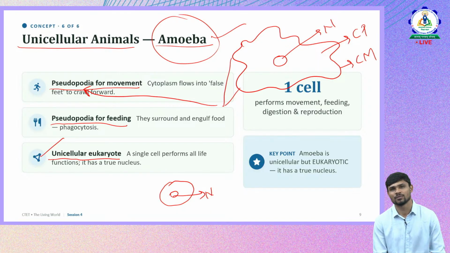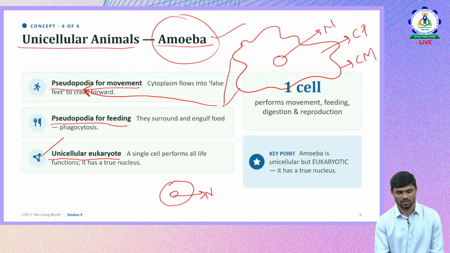How does amoeba eat food? It is through the process of phagocytosis, by engulfing the food with the help of their finger-like projections and digesting it. Once food is taken inside, any bacteria or algae they take in, they kill it with the help of lysosomes. Every cell has lysosomes, right? Organelles. We remember them as the suicidal bags of the cell. They release their digestive enzymes from the lysosomes, and the food will be digested and the energy will be obtained.